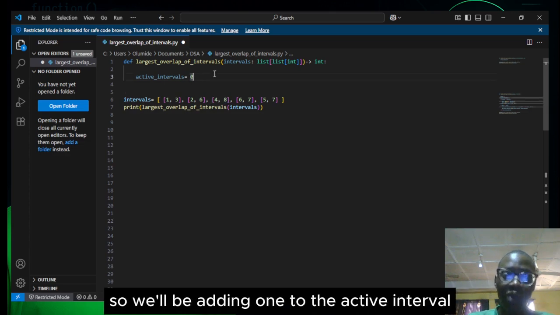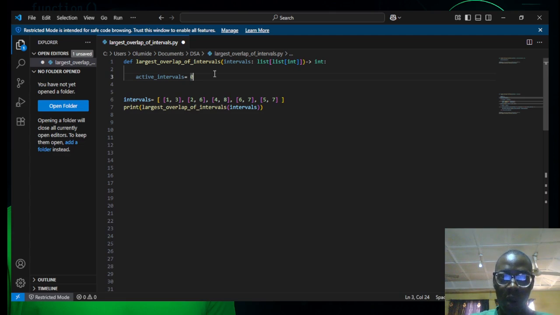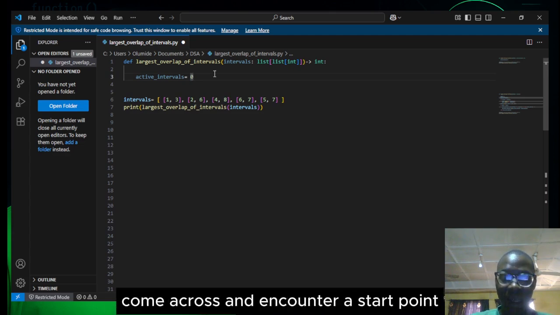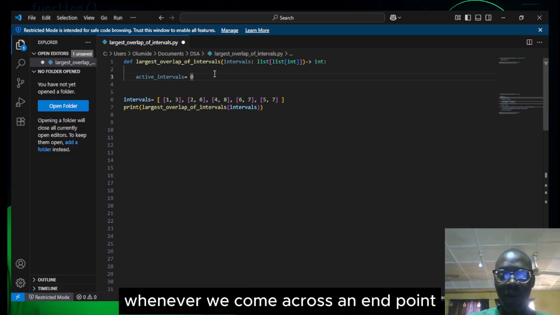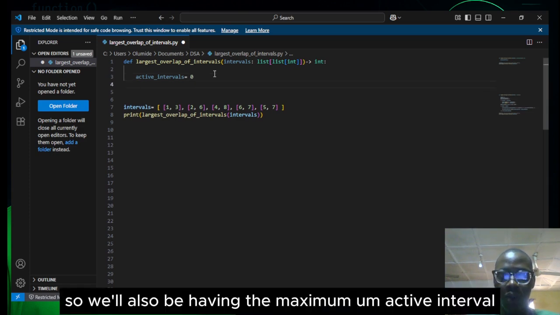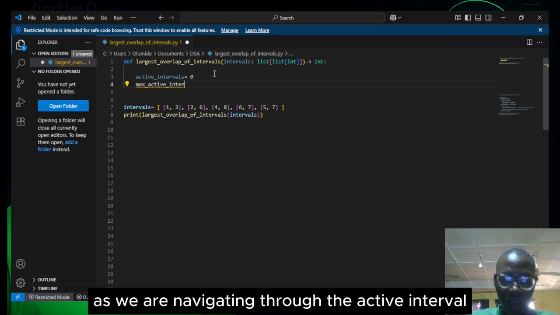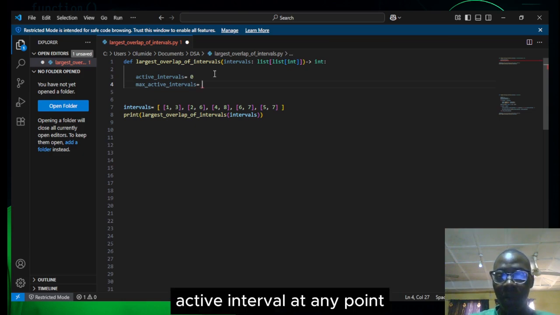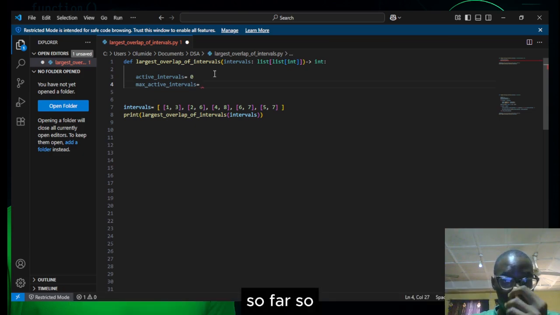We'll be adding 1 to the active interval whenever we encounter a start point, and subtracting 1 whenever we encounter an end point. We'll also have the maximum active interval, because as we navigate through, we don't want to return just any active interval at any point. We want to return the maximum that has been found so far.